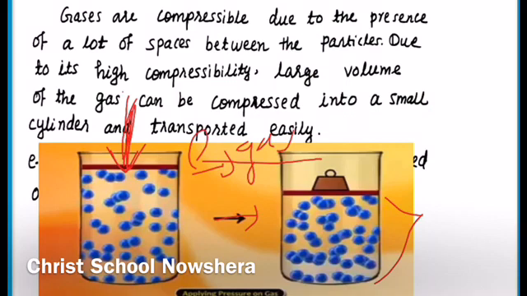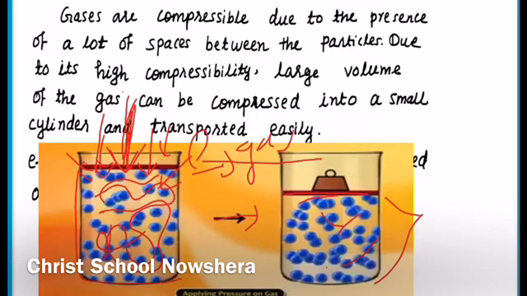What is the reason behind it? When you apply pressure, due to the empty spaces between the particles, what happens? The particles come close to each other because there is no force of attraction between them and there is a large amount of space. So if you apply external pressure, these particles come close together. As a result, the large volume can be changed into small volume.